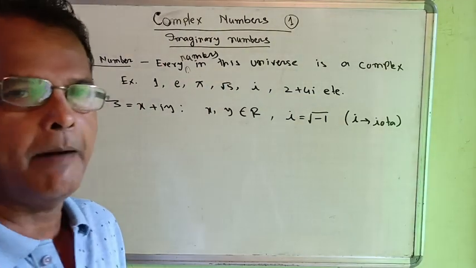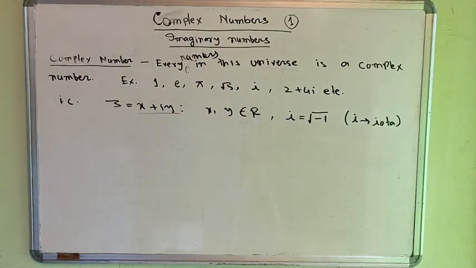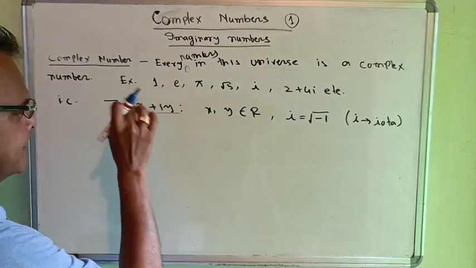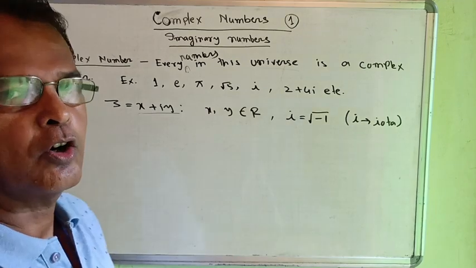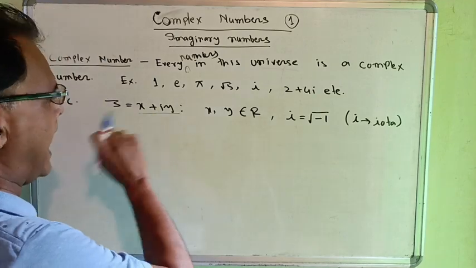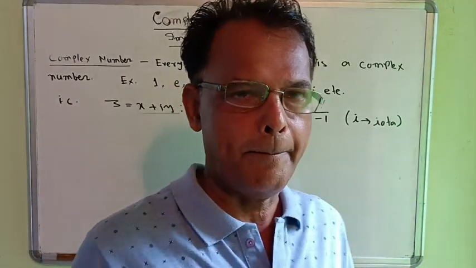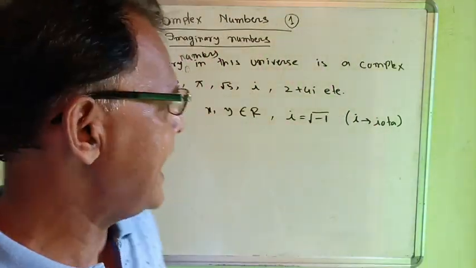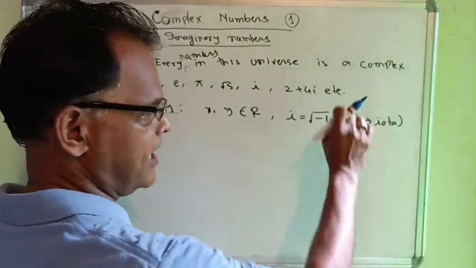But actually, what is a complex number? Any number which can be expressed in the form x plus iy is known as a complex number, where x and y are real numbers. And what is i? i is the new number which exists in case of complex numbers, known as the imaginary number i. What is i? i is equal to root over minus 1, which is known as iota.